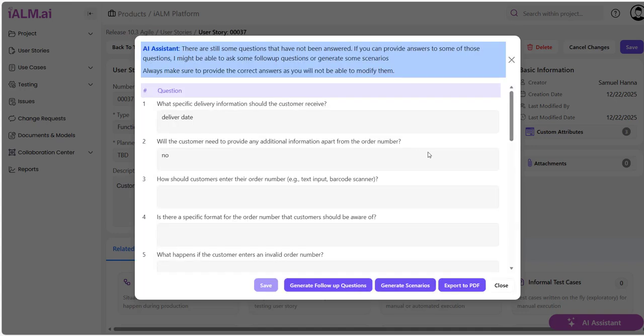Now, once I do that, I have the option either to go ahead and generate scenarios based on the answers I've given, or I could ask the AI assistant to give me some follow-up questions based on these two answers I gave. Remember, I also still have 15 other questions that I did not answer. All right? So here you go. Give me some follow-up questions.